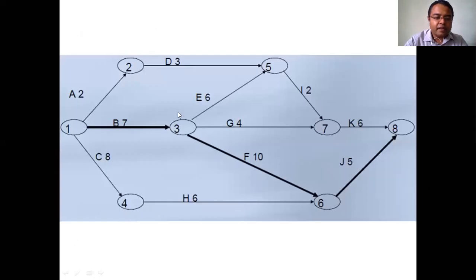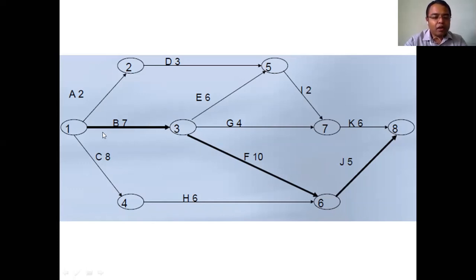Just consider this example. Here I have darkened the critical activities. This is the critical path, that is B, F and J. I have shown this critical path by making the arrows dark.